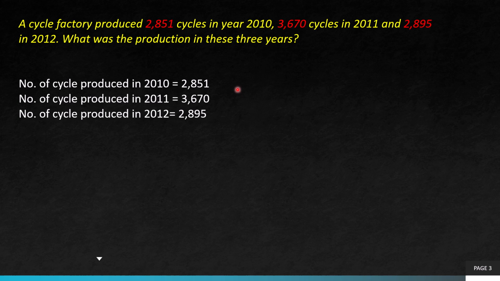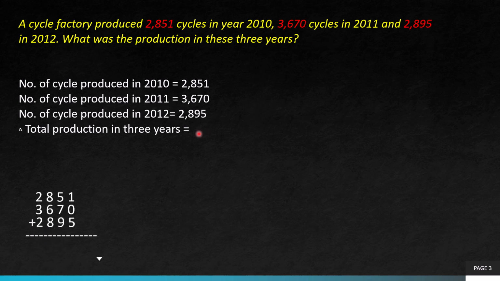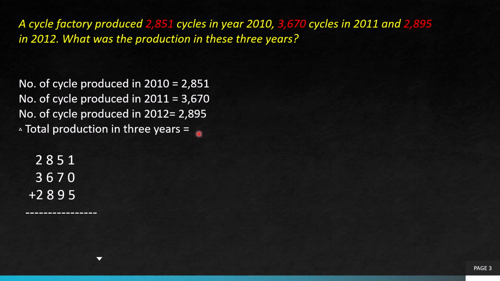After doing this, what will we do? Already we know that we have to put the therefore sign and then find out the total number. So I have given the therefore sign and then total production in 3 years, because it is asking what was the production in these 3 years, so you have to do the addition. Definitely you know what you have to do. You will simply add this, find the answer, and write the answer over here. So this is question number 4.